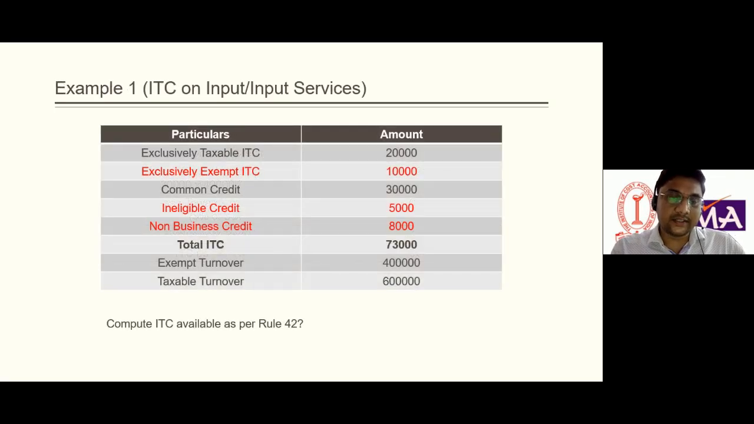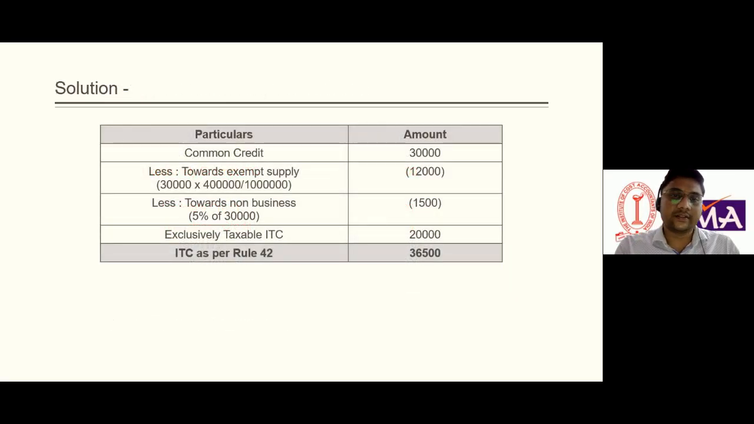So this is the example we have taken. It is a very simple example of how we can compute the ITC. It is clearly mentioned here. We need to compute the common credit. There is a formula for common credit. If we don't know it, there is a formula: out of the total ITC, if we deduct the exclusively taxable, non-business and exempt supply credits, then there will be the common credit.